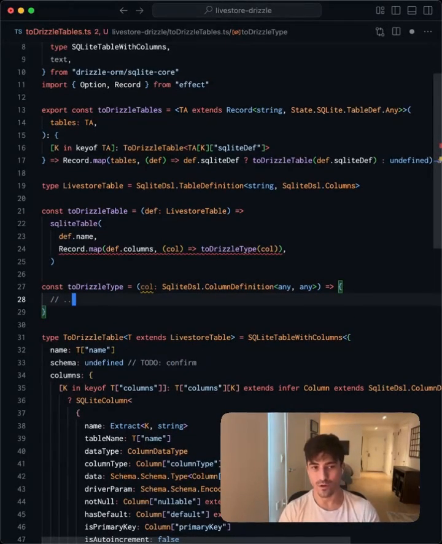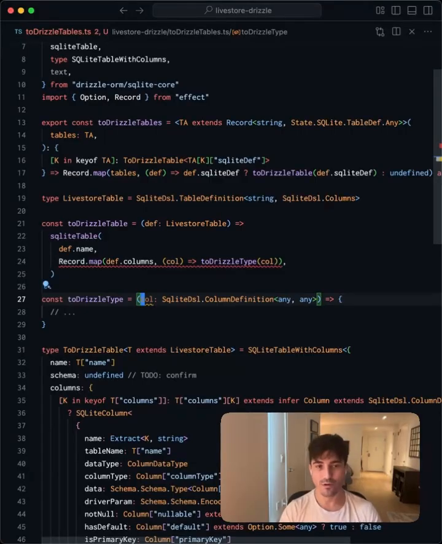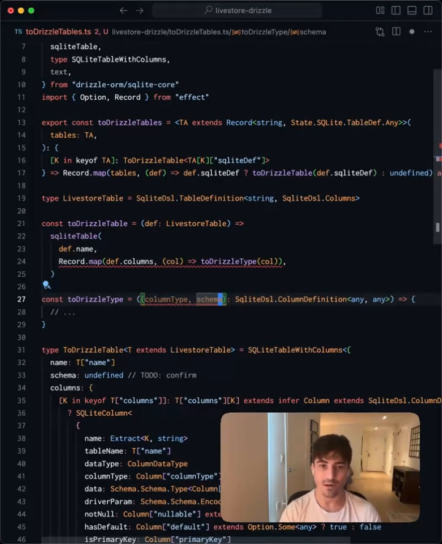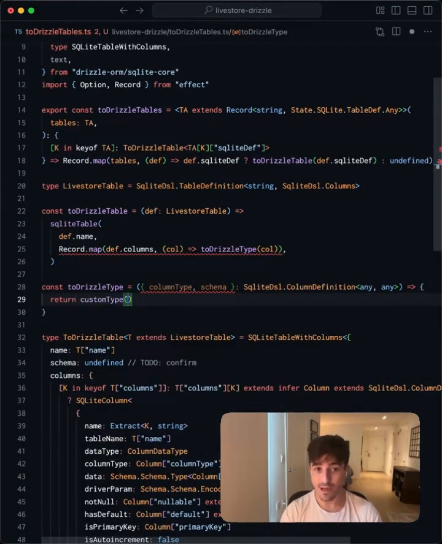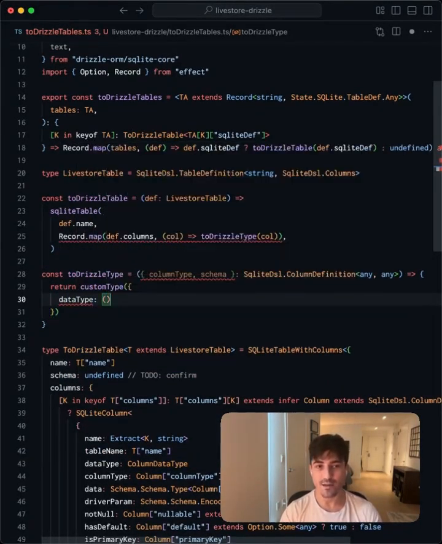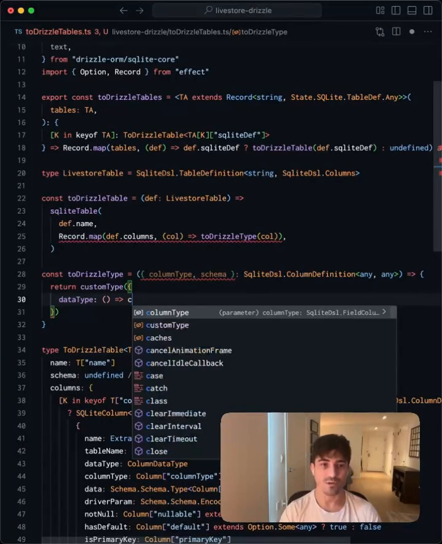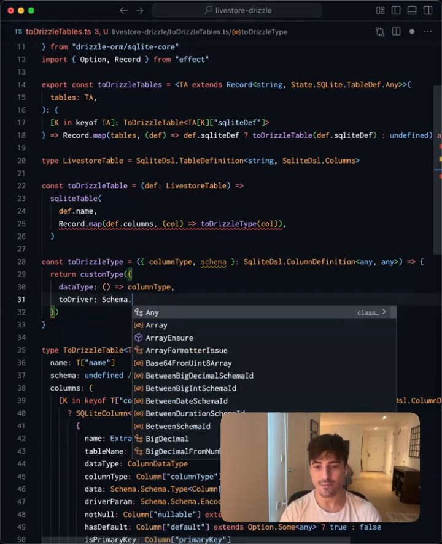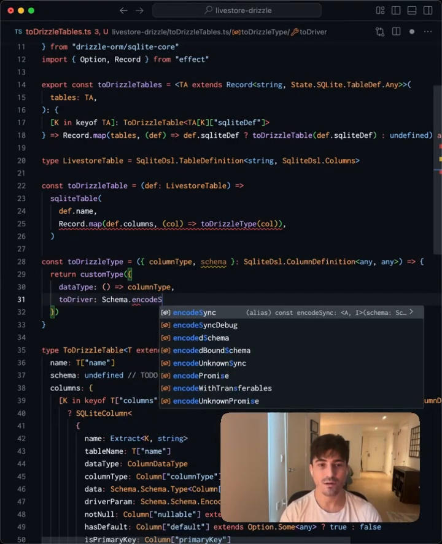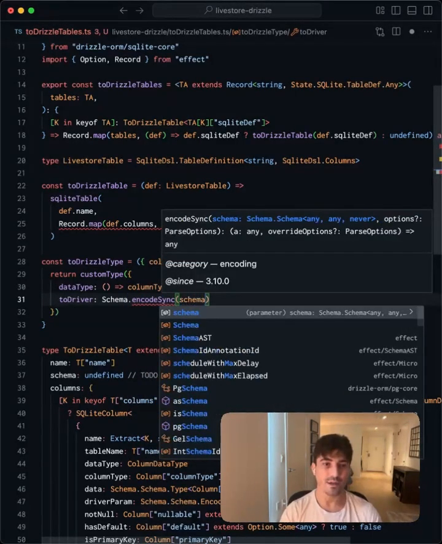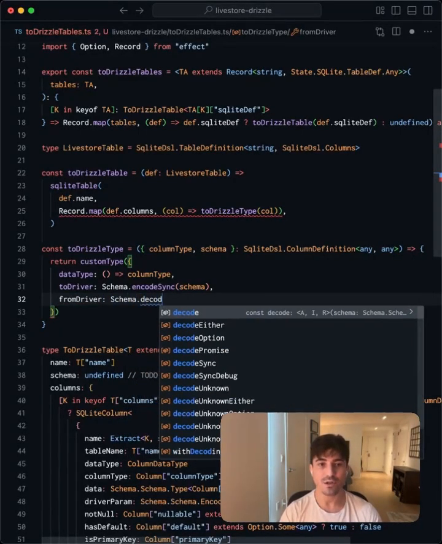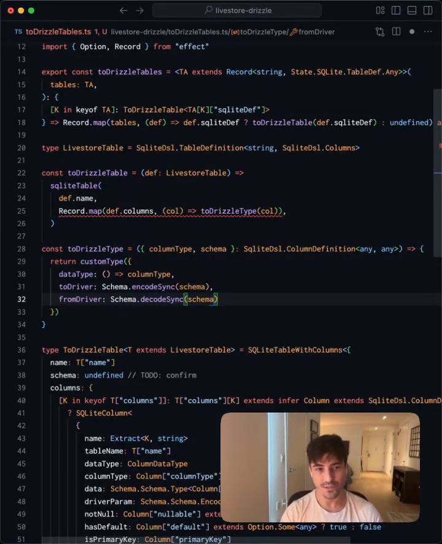And here's where we're going to want to create the actual Drizzle type. In order to create the type, we're going to need to extract the column type and the schema from the LiveStore definition. Next, we're going to return a custom type, wherein the data type is a function that just returns the column type. toDriver can take in Schema.encodeSync of the schema, and fromDriver can take in Schema.decodeSync also of schema.